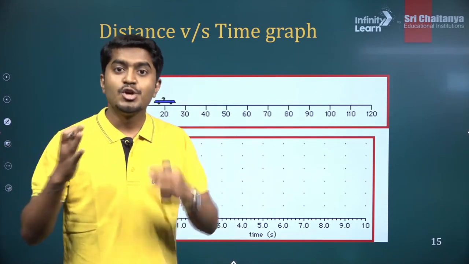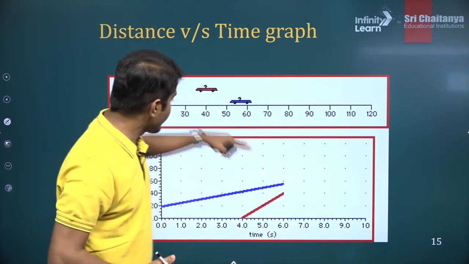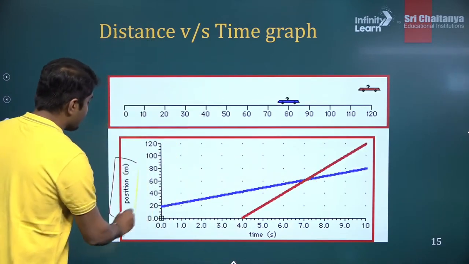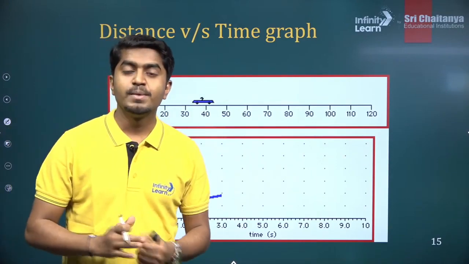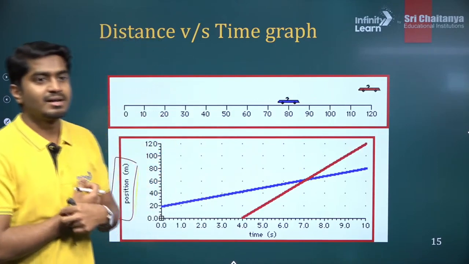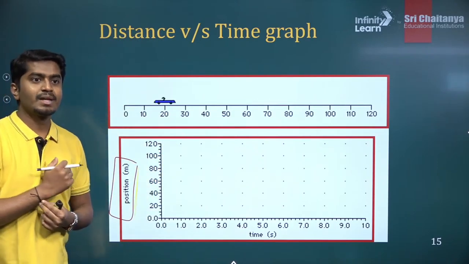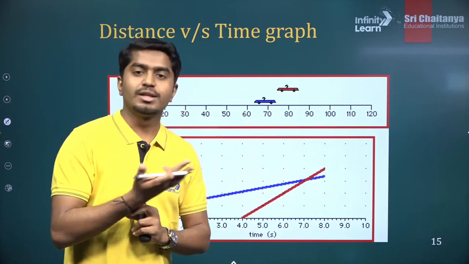So we say that slope is directly proportional to the velocity. If you have a position versus time graph and you calculate the slope, you will directly get the velocity. Clear? Yes, from the slope of the distance time graph, you will get the speed or the velocity.